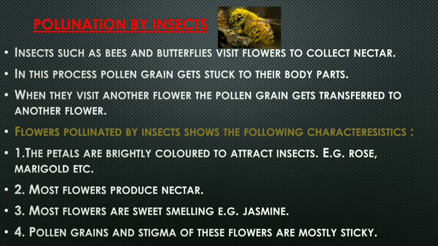Why are the pollen grain and the stigma sticky? So that as the insect coming from another flower sits on this flower, what happens? Easily they can attach the pollen grain on it, and the process of pollination may start.